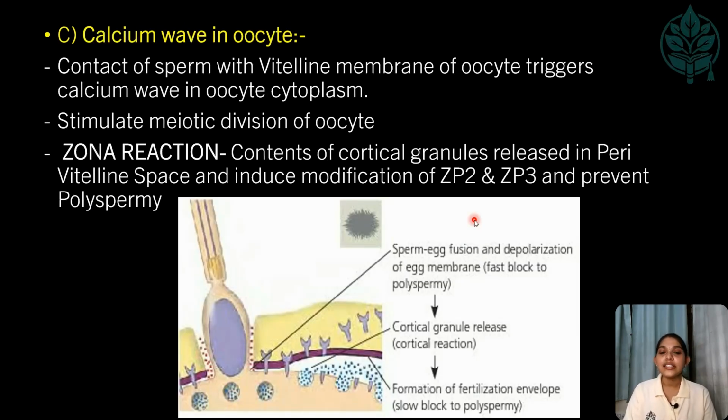Next important thing is calcium wave in the oocyte. So, what happens? The contact of sperm with the vitelline membrane of the oocyte triggers the calcium wave in the oocyte cytoplasm. What does this calcium wave in oocyte refer to? It refers to the increased number of calcium ions in the cytoplasm of the oocyte. And what does it do? It stimulates the meiotic division of the oocyte.